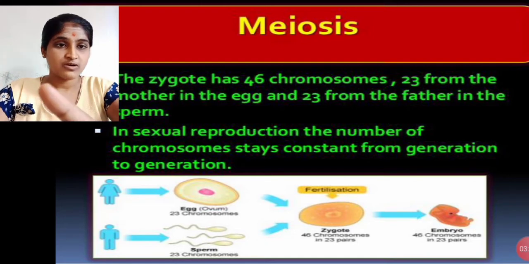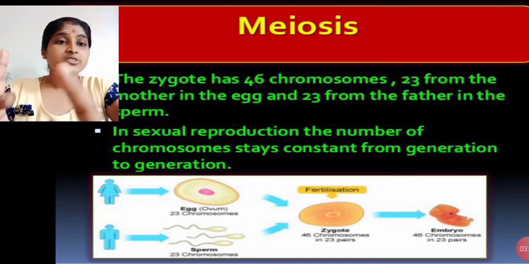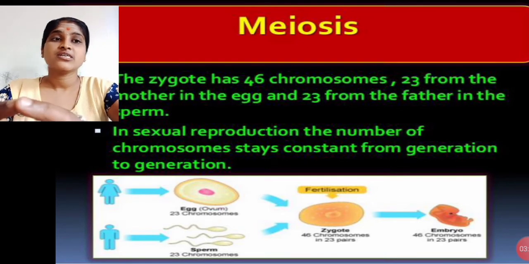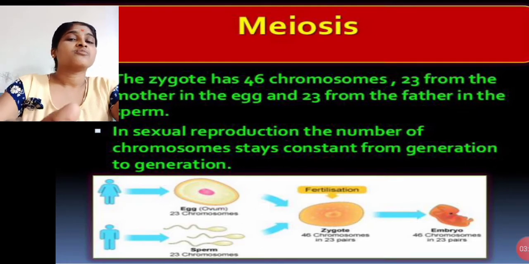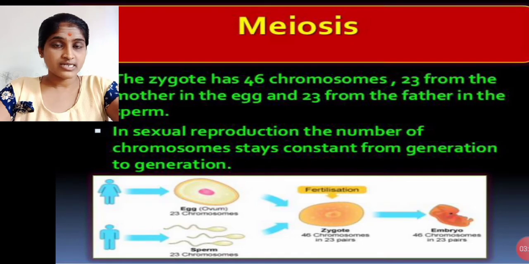They fuse together in fertilization to form the zygote. In sexual reproduction, the number of chromosomes stays constant from generation to generation.